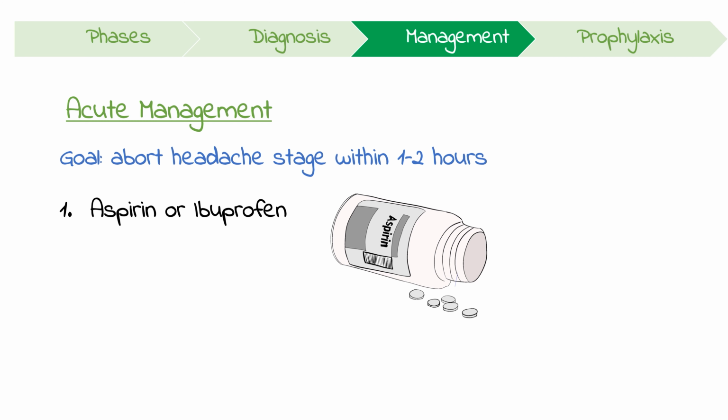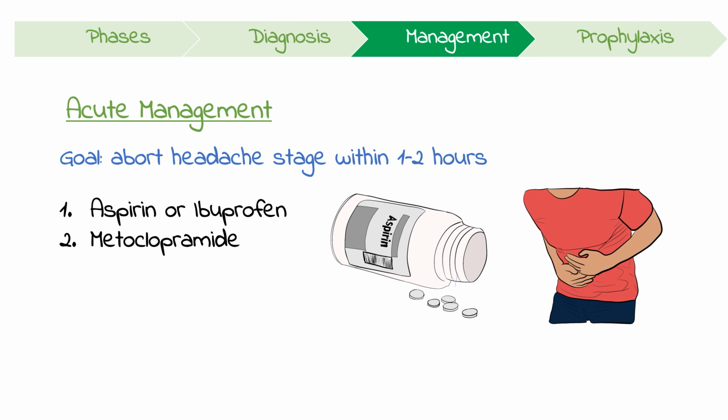When the response to a non-opioid analgesic is suboptimal, consider adding an antiemetic, in particular metoclopramide, which is a D2 receptor antagonist. As there is dopamine receptor hypersensitivity in migraineurs, metoclopramide is effective in aborting migraine attacks as well as being an antiemetic too. If this hasn't been effective, triptans, which are a 5-HT1 agonist, can be trialed.